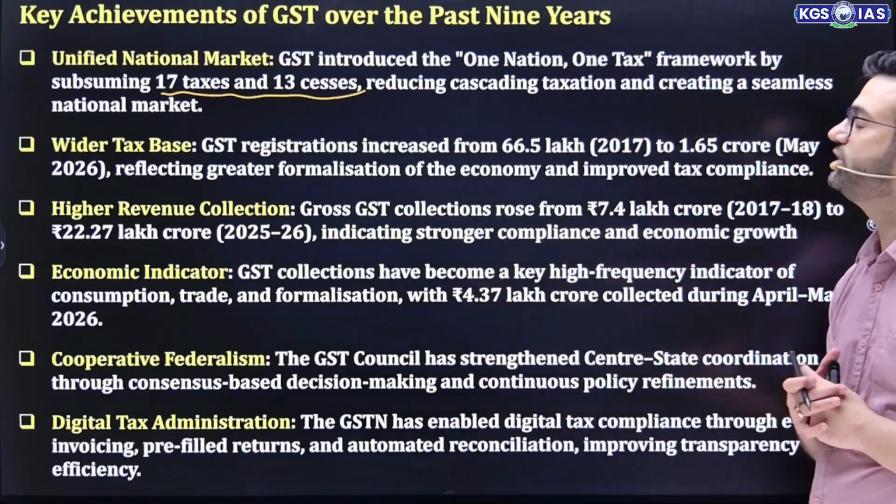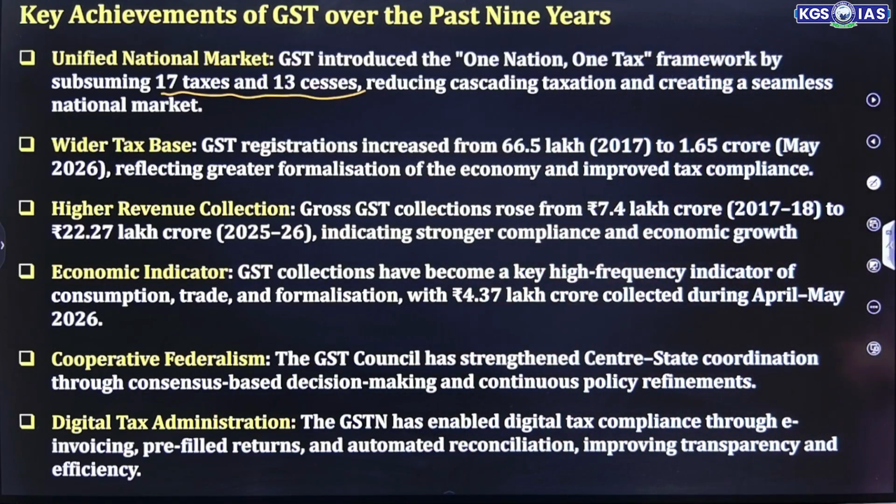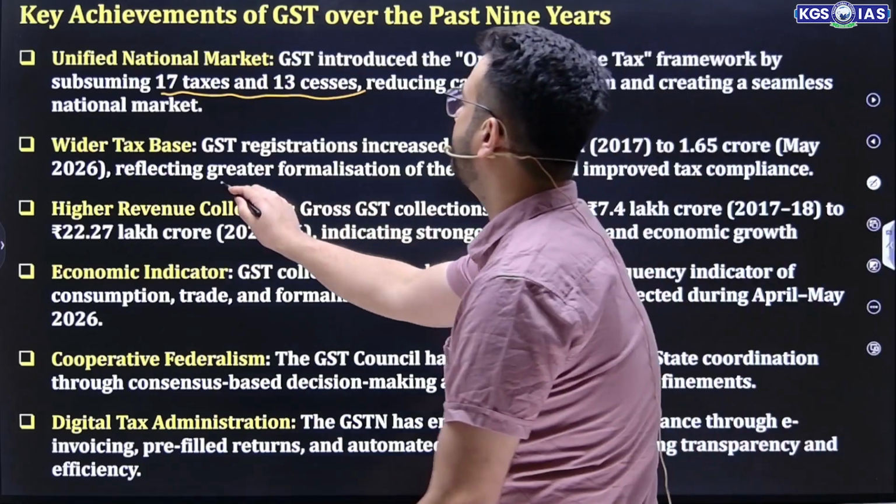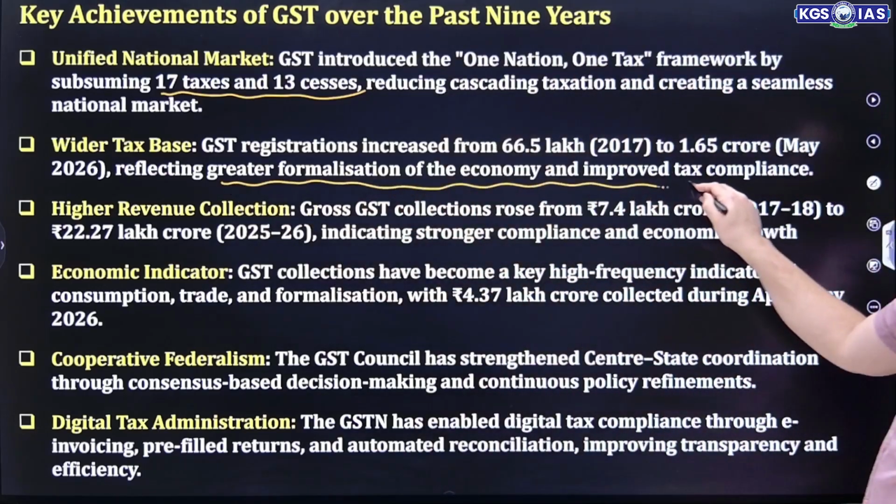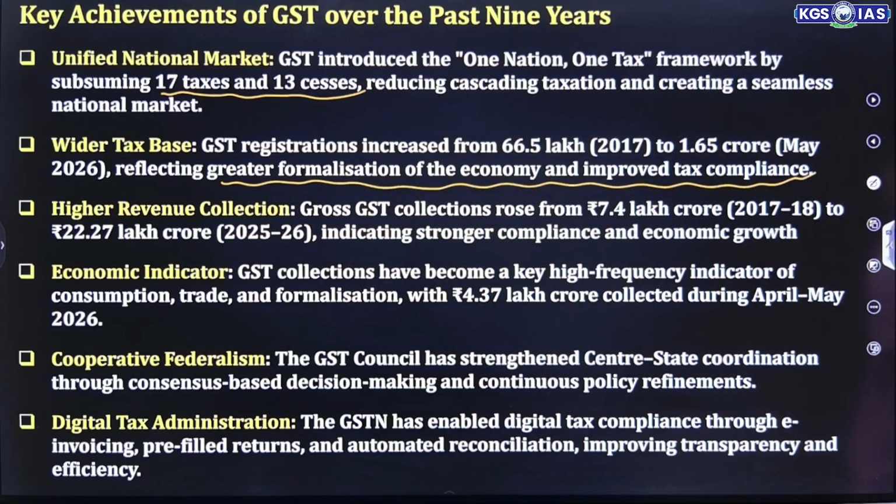So GST registration increased from 66.5 lakh in 2017 to 1.65 crore by May 2026, reflecting greater formalization of the economy and improved tax compliance. Then higher revenue collection: gross GST collection rose from 7.4 lakh crore to 22.7 lakh crore, indicating strong compliance and economic growth.